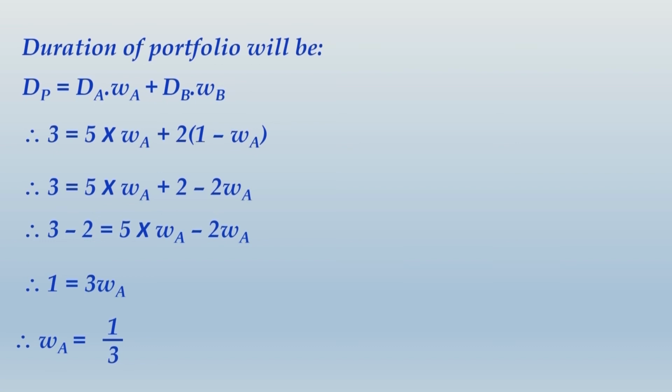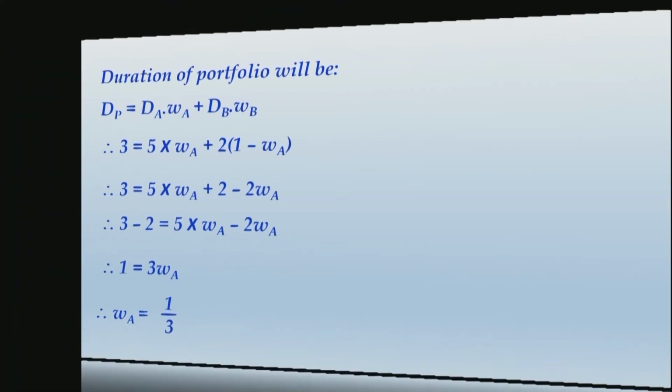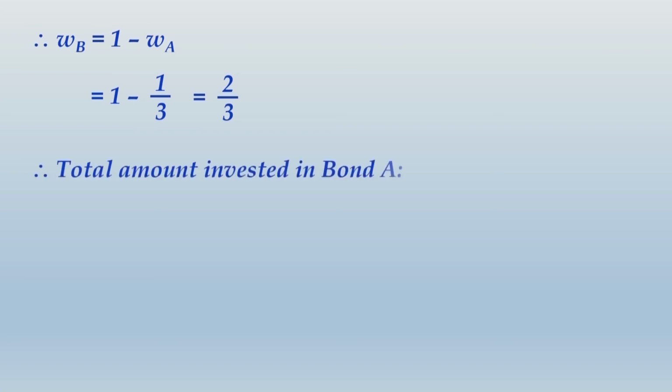Alright friends, after writing this, let us move ahead and determine the value of WB. We have already written WB is 1 minus WA, so that will be 1 minus 1 by 3, that will be 2 by 3. So finally we come to know the total amount to be invested in bond A and bond B. In bond A, the total amount to be invested will be 1/3 of the present value of investment.